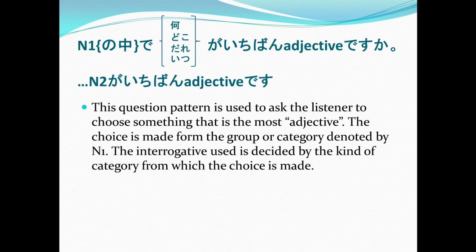And then again, this question pattern is asking the listener to choose something that is the most of whatever that adjective is. So, the most delicious, the prettiest. What else? Your favorite, and so on. Because ichibang means the most. So, if someone asks you ichibang suki, that means your favorite. Now, let's take a look at the examples for you to better understand this sentence pattern.